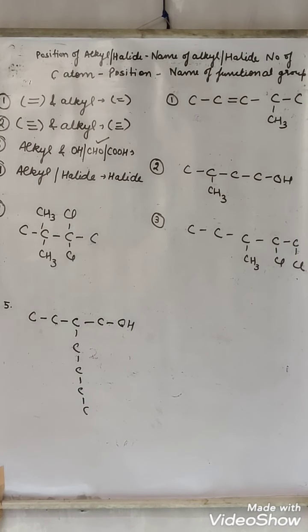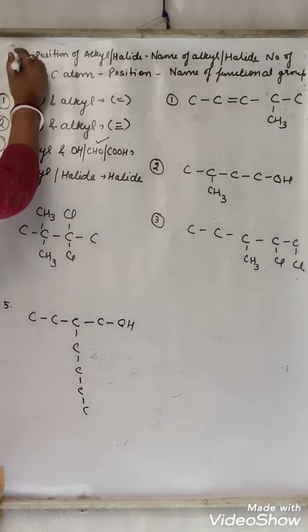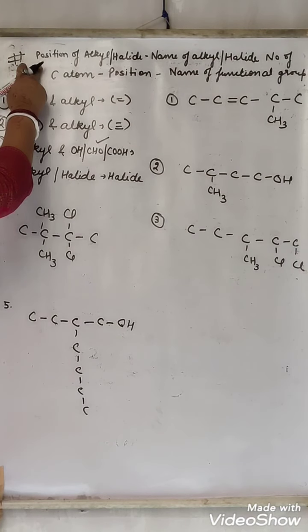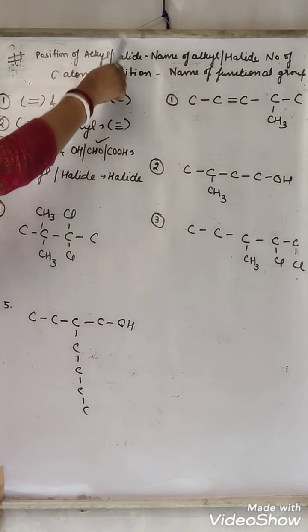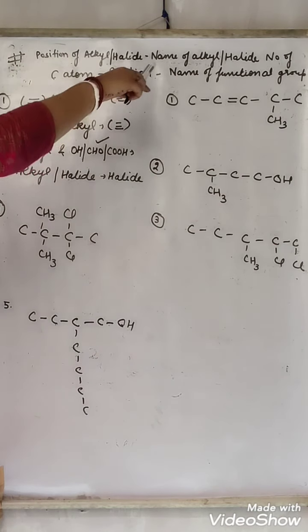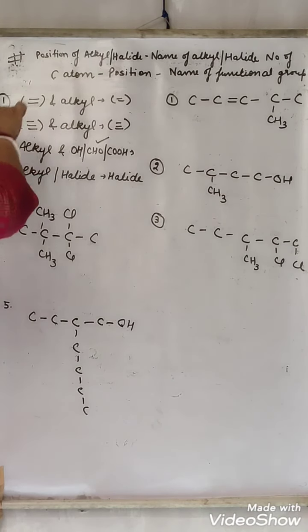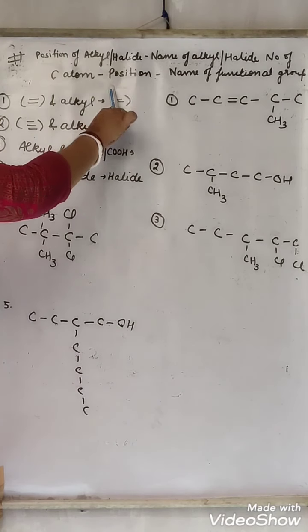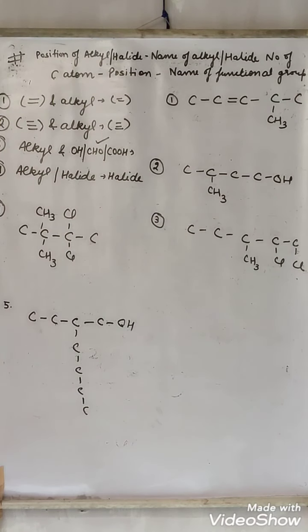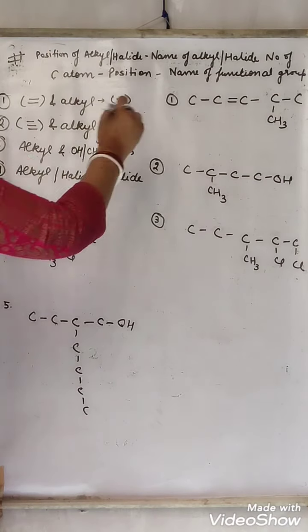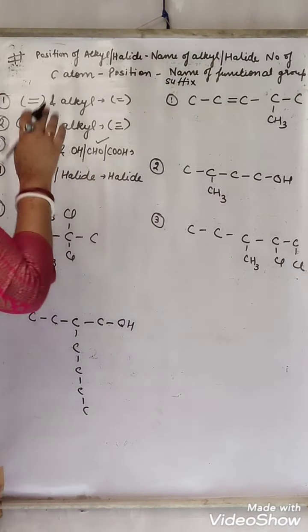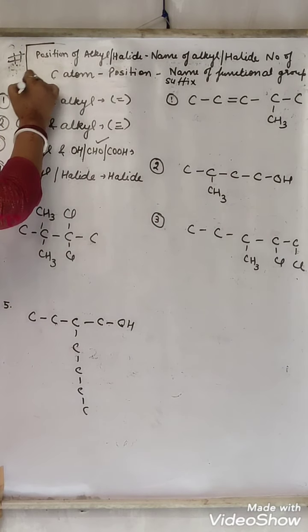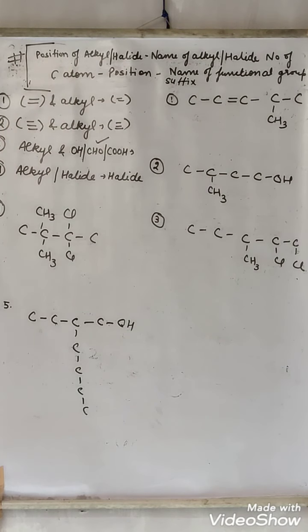Now that means when we name like this, firstly we describe whether alkyl or halide is present. Firstly we describe the position of the alkyl or halide, then the name of the alkyl and halide, then the number of carbon atoms, then the position of the functional group if present, and then the name, or you can say the suffix, of that particular functional group. This is the criteria of naming.